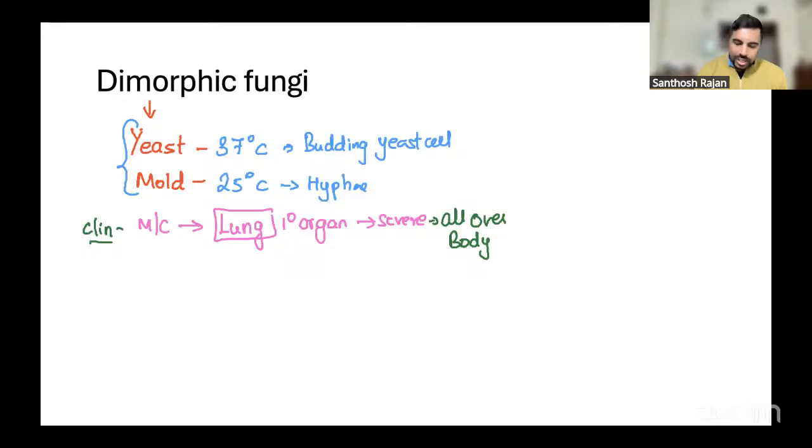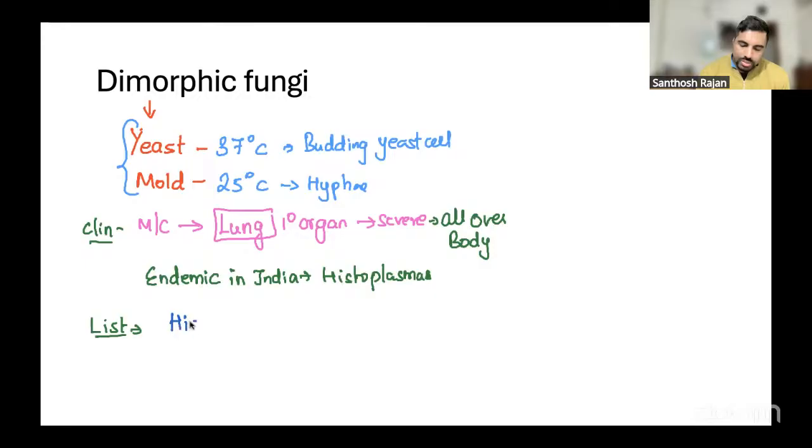In India, when you talk about endemic, only Histoplasma is endemic. The rest we almost don't have, or very, very rarely, only when people travel from abroad and bring the disease. Histoplasmosis. Now, what is the list? When they ask about dimorphic fungi, the first thing you have to write is the list. That is very, very important here.